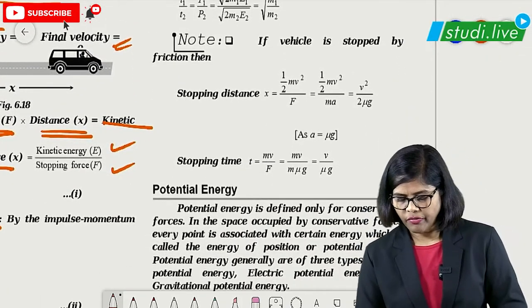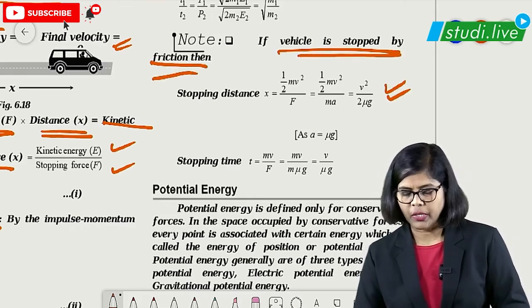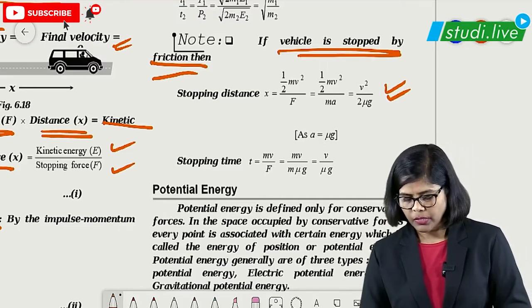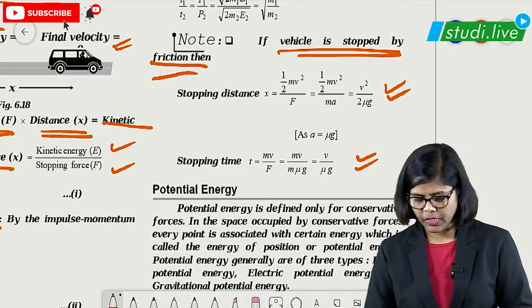And in case of friction, if the vehicle is stopped by friction, then you have to remember this particular part. Stopping distance is equal to v square upon 2 mu g, and stopping time is v upon mu g. Remember this particular part.